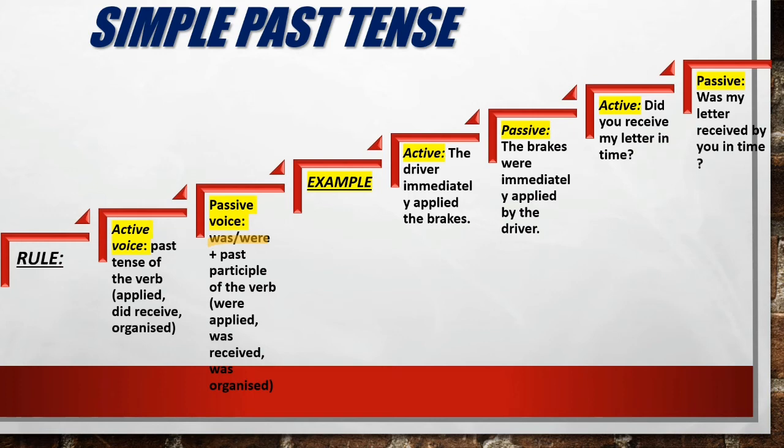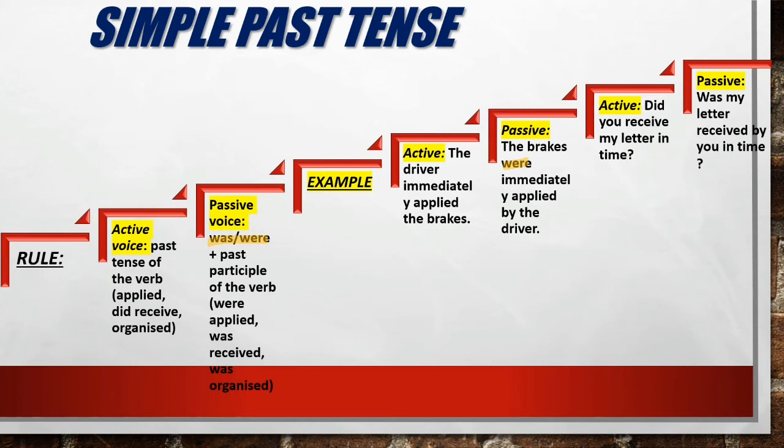For example, the driver immediately applied the brakes. Now here driver is the subject. Clear? Brakes is the object. So the subject will become the object and the object will become the subject while changing it into passive voice. So the brakes were, as brakes is plural, so we have used were here, immediately applied by the driver. Clear, students? Did you receive my letter in time? This is an interrogative statement. Was my letter received by you in time?